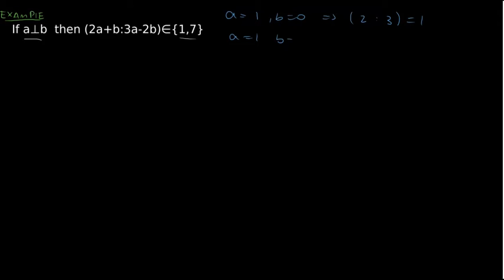If a equals 1 and b equals 1, then 2a plus b is 3 and 3a minus 2b is 1, and the GCD between 3 and 1 is 1. If we take a equals 3 and b equals 1, then 2a plus b is 7 and 3a minus 2b is also 7, and the GCD between 7 and 7 is itself. So it makes sense to prove this.